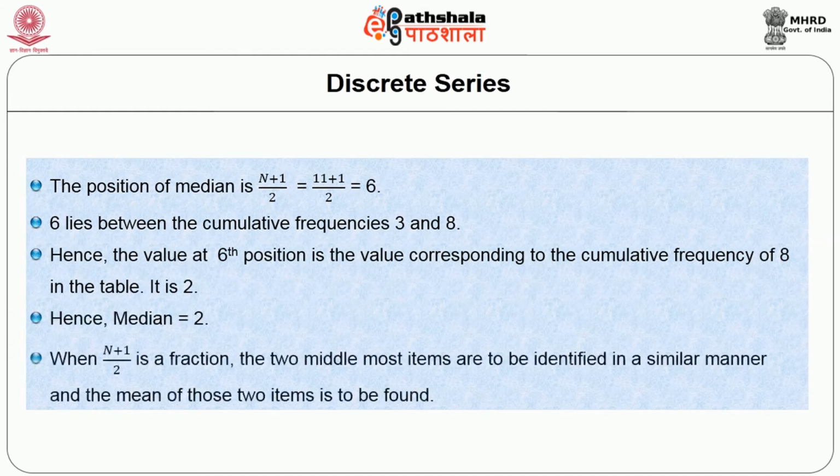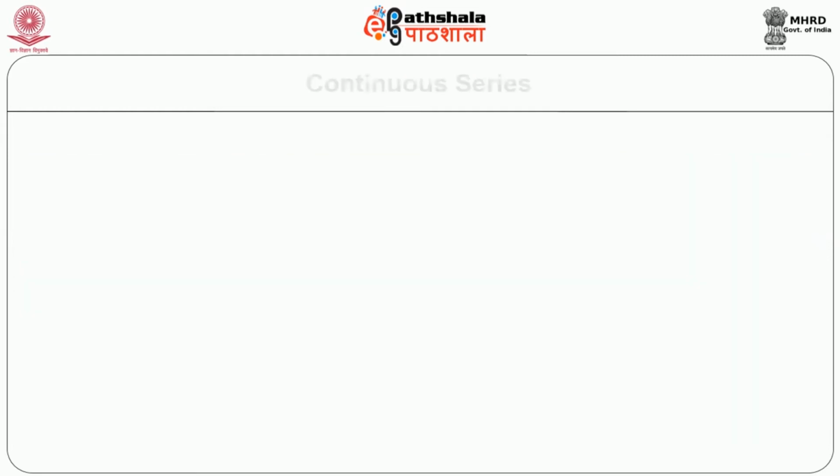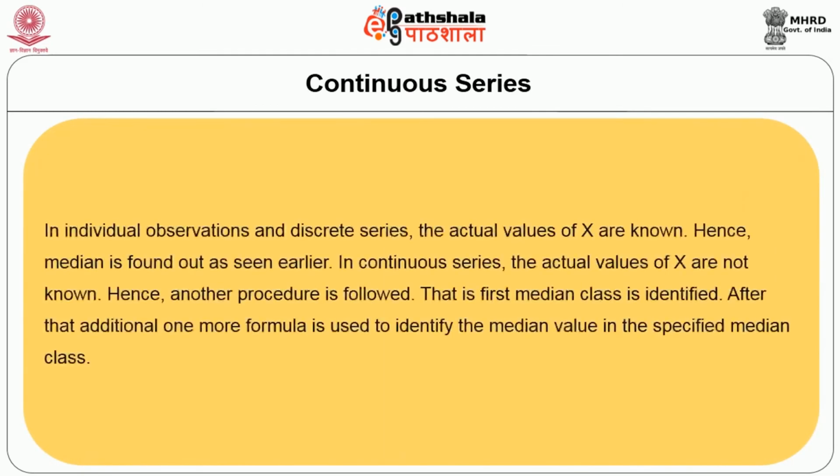When (n+1)/2 is a fraction, the two middlemost items are to be identified in a similar manner and the mean of those two items is to be found. The next, continuous series. In individual observations and discrete series, the actual values of x are known. Hence, median is found out as seen earlier.